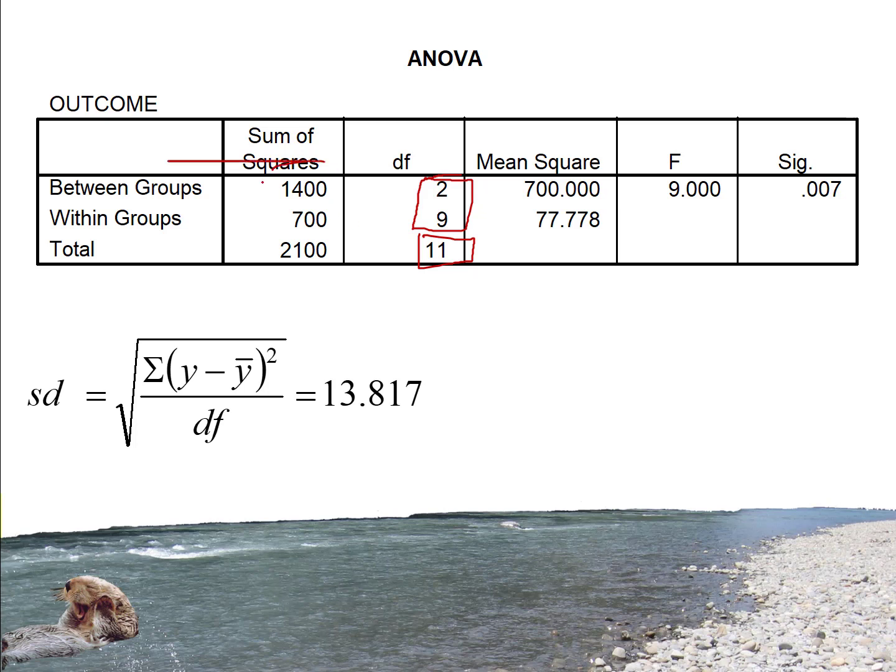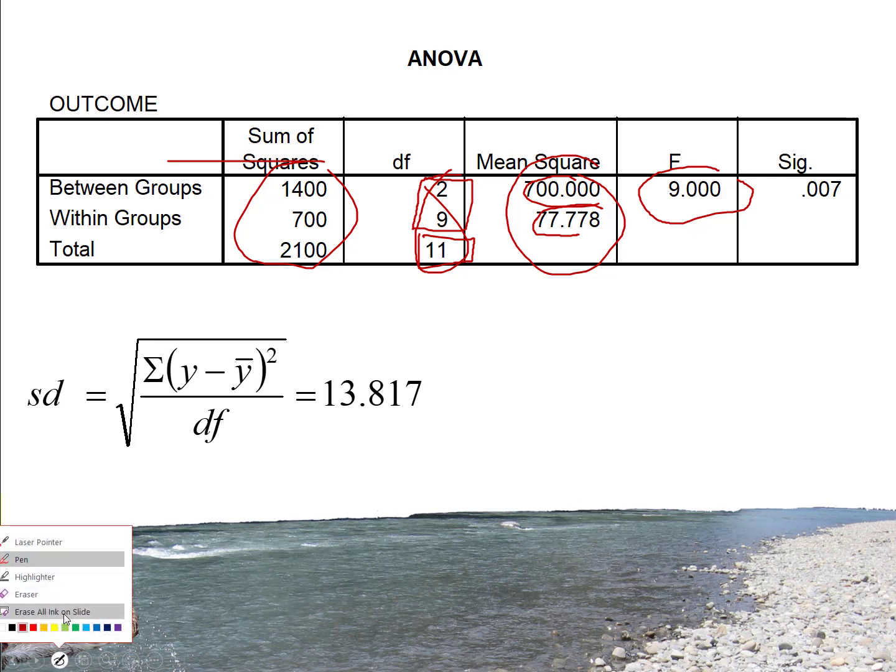Then if you take sums of squares divided by degrees of freedom, you get the mean square. And if you take the mean square numerator, in this case 700, divided by the mean square denominator, 77, we get our F statistic, which in this example comes out to a nice, neat F of 9.